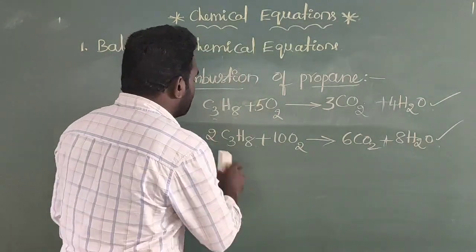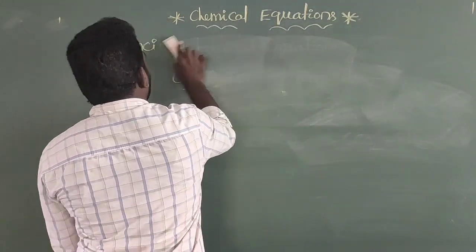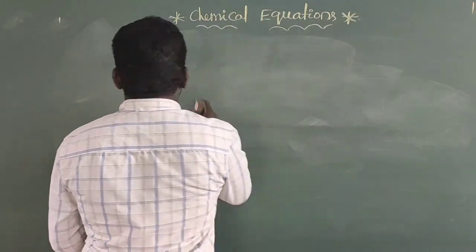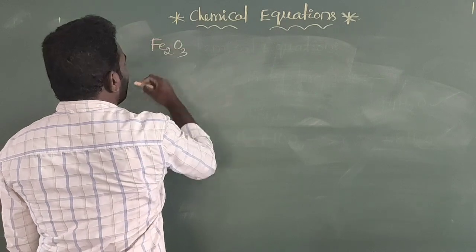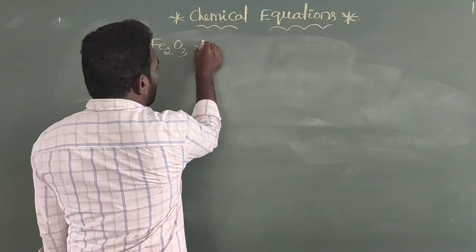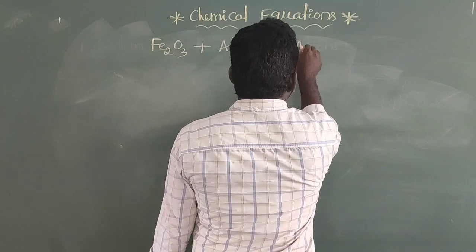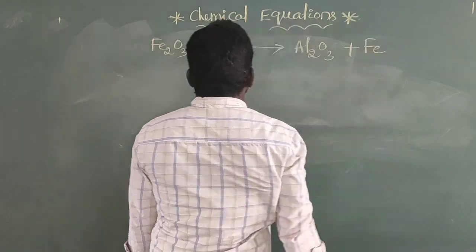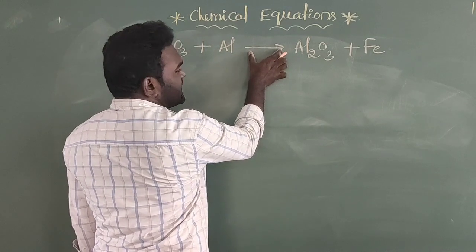And then you can see, next I am going to discuss one more chemical equation. See, here is one more equation to balance. Fe2O3 is called iron oxide. This iron oxide reacts with aluminium, so it gives rise to aluminium oxide plus iron. By observing this reaction, this one is called an arrow mark.